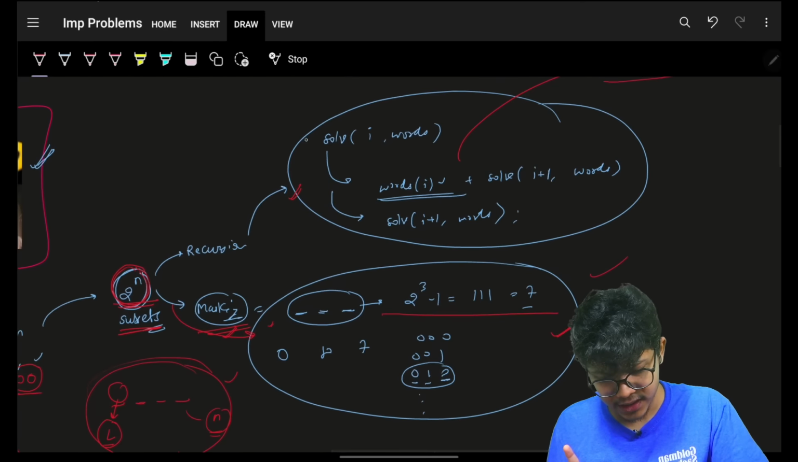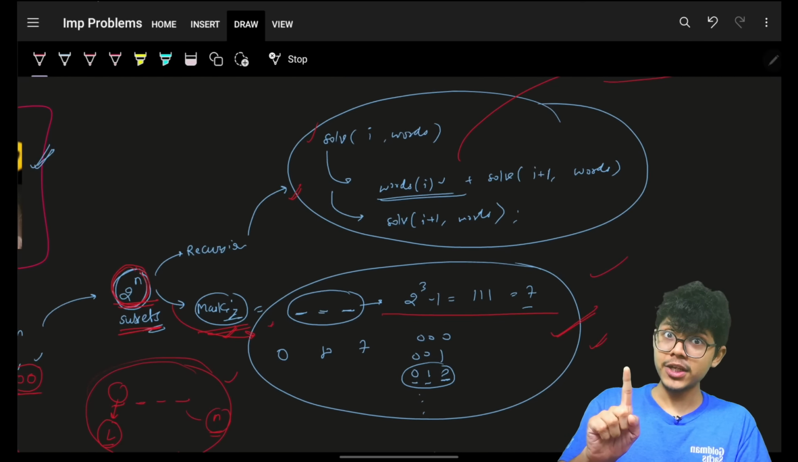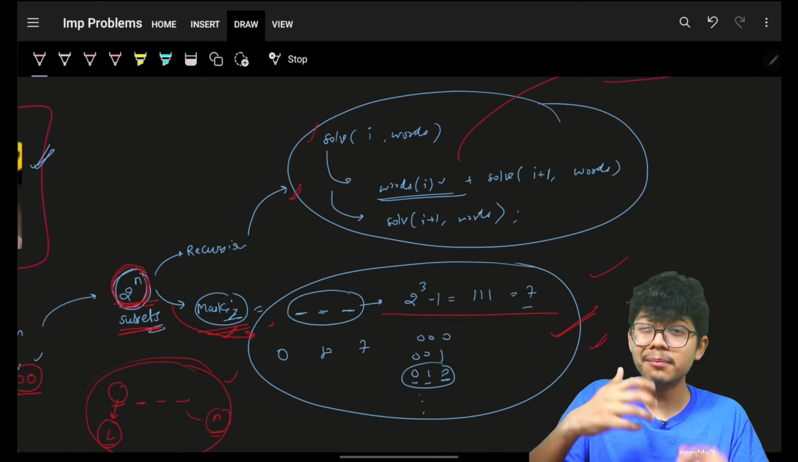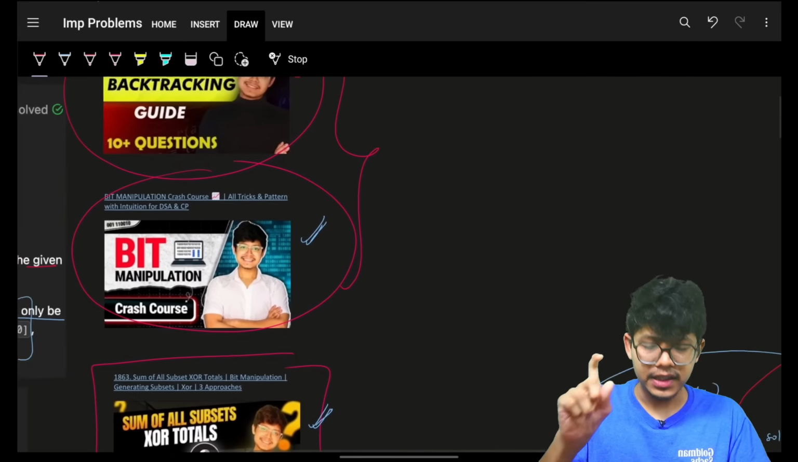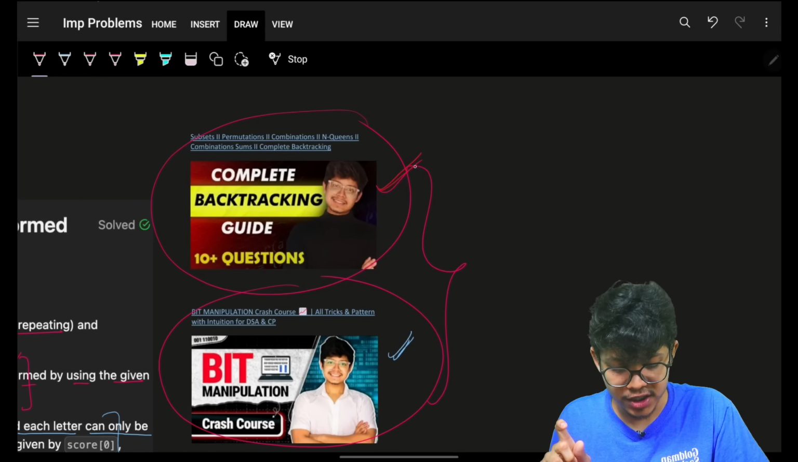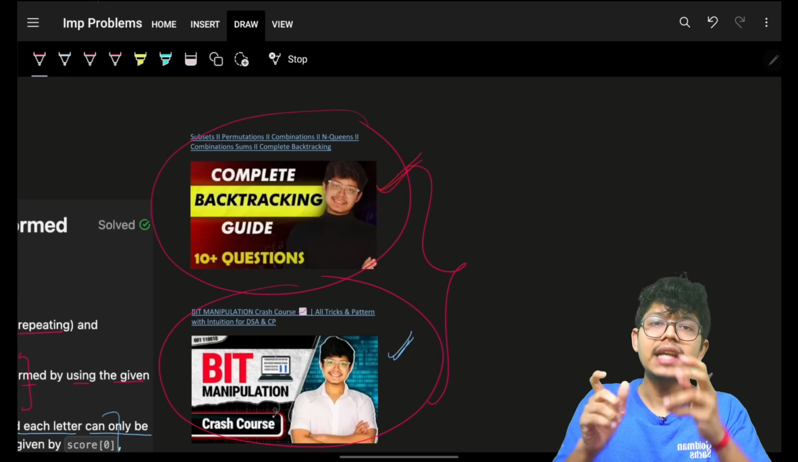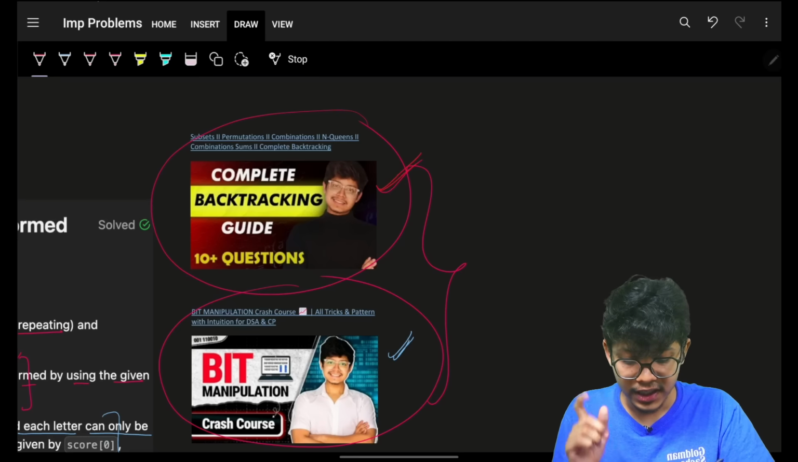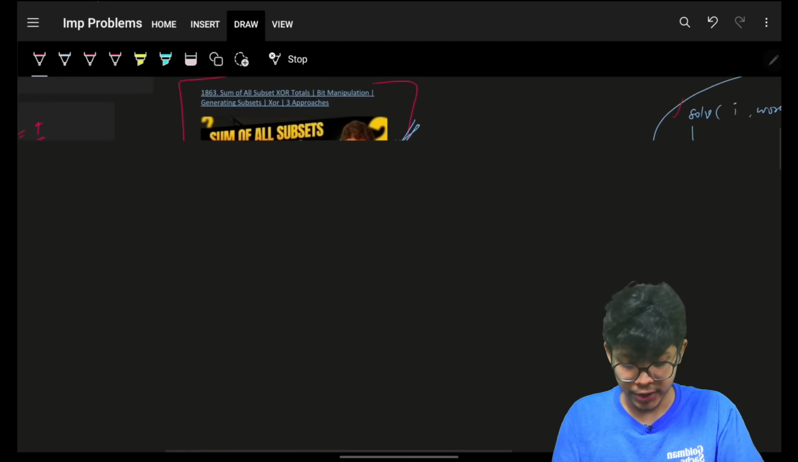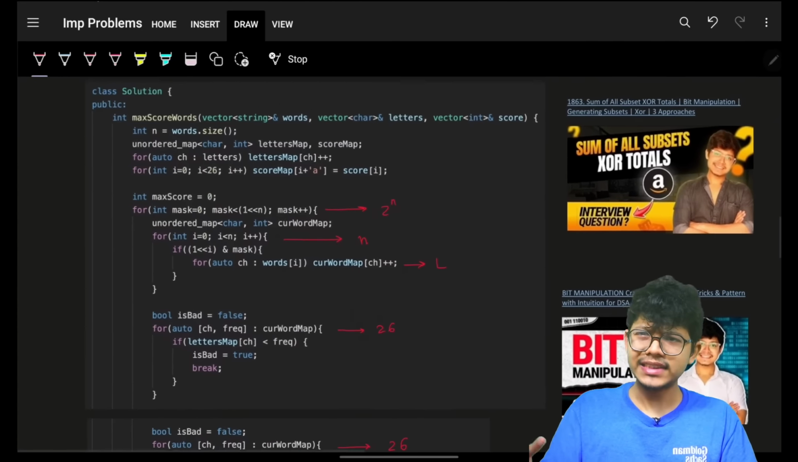You can also apply the recursion approach, but I'll tell you what the drawback of recursion is, which you should have watched. The recursion drawback is that you keep on copying the entire data structure at every level. Want to understand more? Please go and watch this video. Now, let's see the simple masking approach.